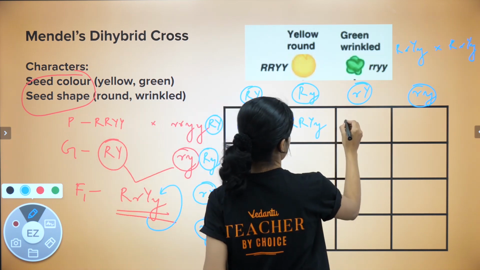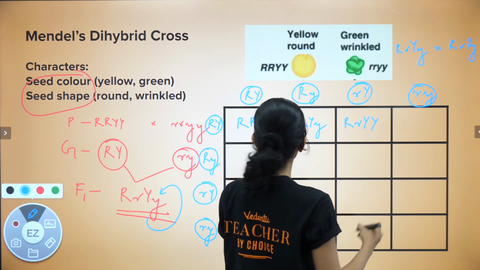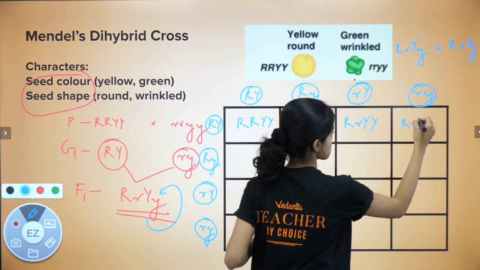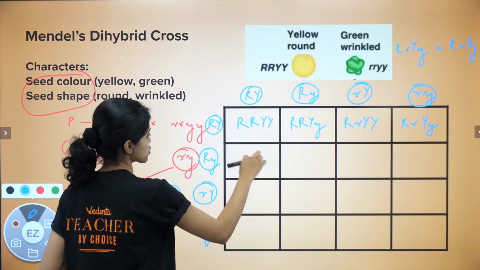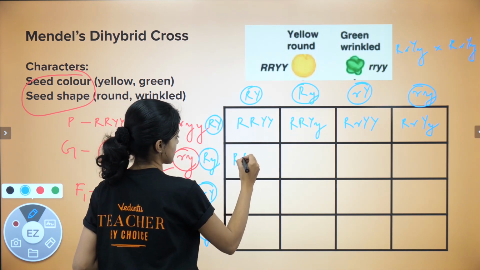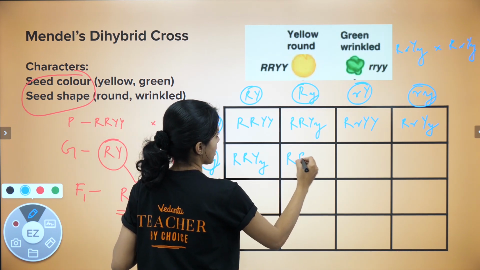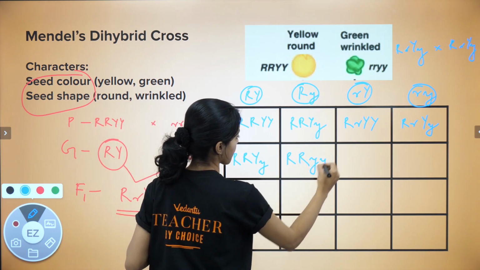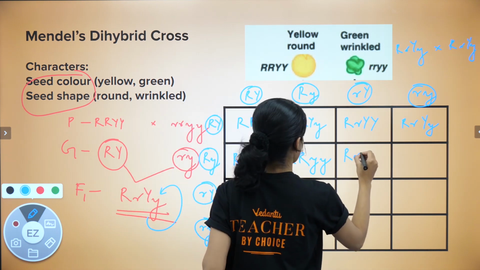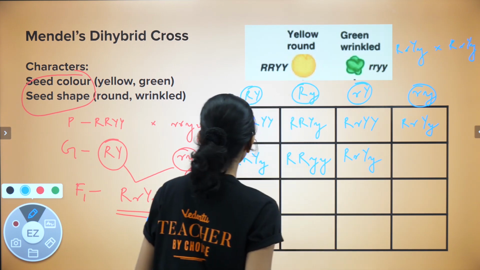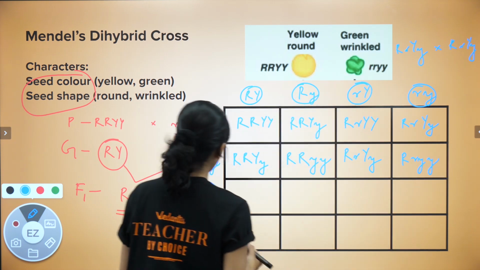The third one would be capital R, capital Y. The fourth one would be capital R, capital Y, and a small y. The next row would be capital R, capital Y, small y, and so on.